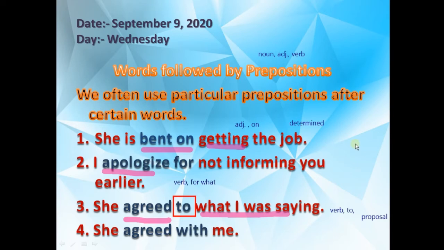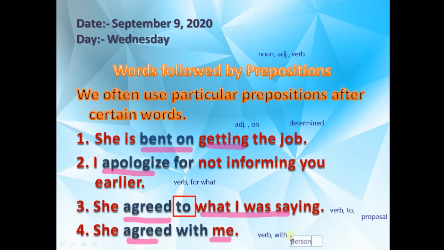But with "agreed", again the same condition, here also it is a verb, but here we have used "with". If you can see over here, this "me" is a person. So with the person we are supposed to use "with".